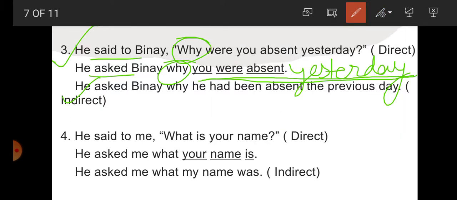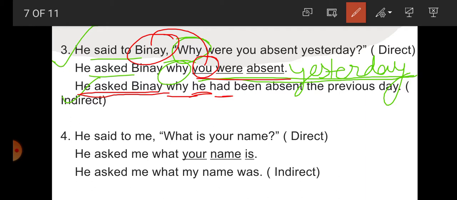Now how do we write it? He asked Vinay why. Now you is what? Second person changes according to the object. What is the object here? Vinay. So for Vinay what will we write? He. Now were absent, students, this is past indefinite, so past indefinite changes into past perfect, means had plus V3.